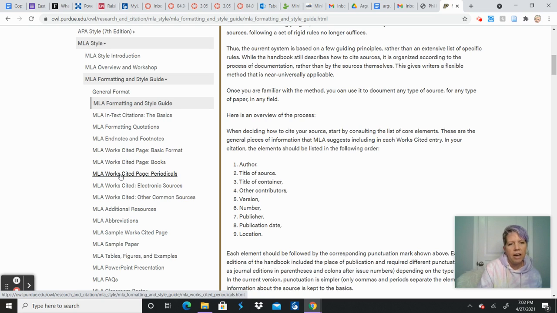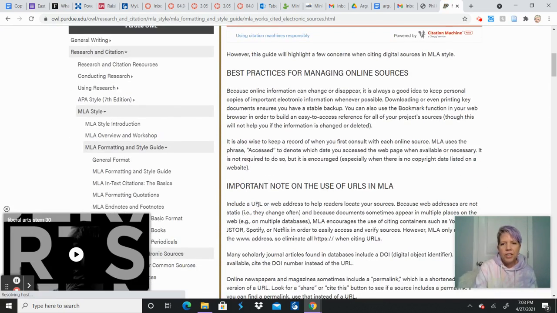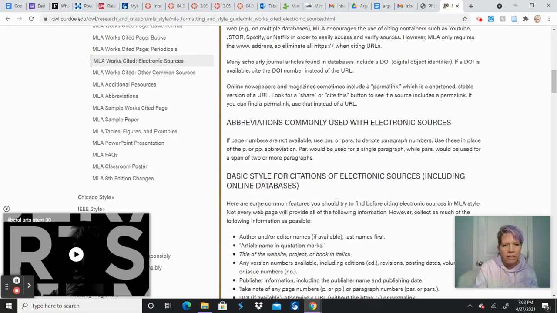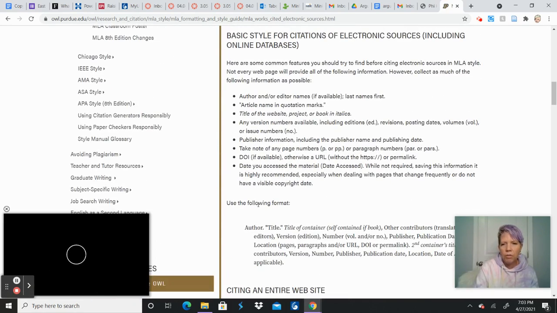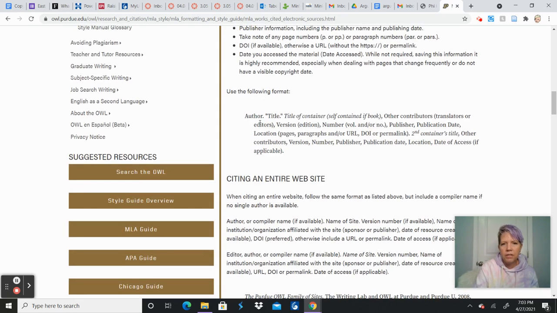How to cite books, how to cite periodicals or magazines, how to cite electronic sources, and then you have other common sources. You have abbreviations, you have a sample works cited page. So I'm going to start here with electronic sources and just show you what you get. If you click on that, you can scroll down and it gives you a few tips and the basic style that you want to use and how everything should be set up. And then here's the format that it follows.